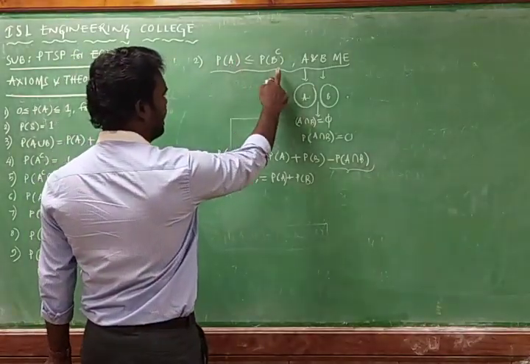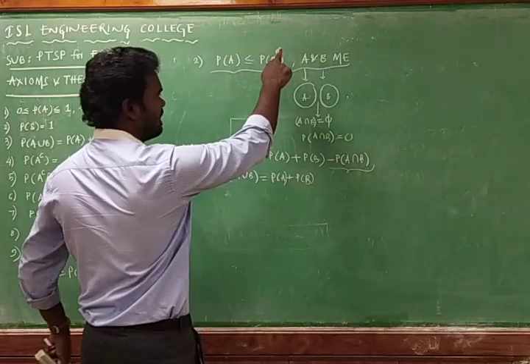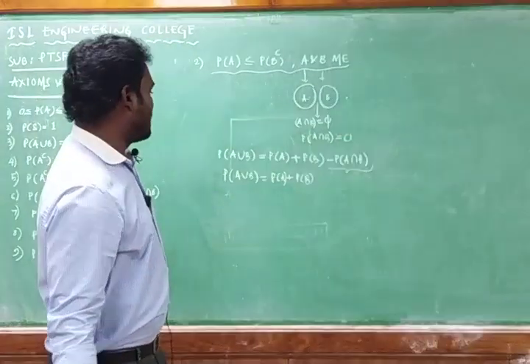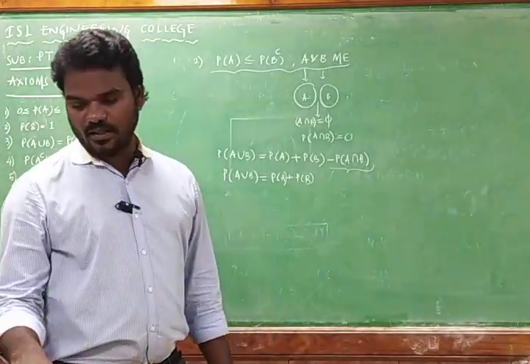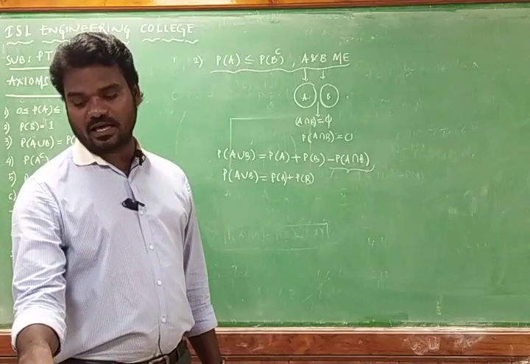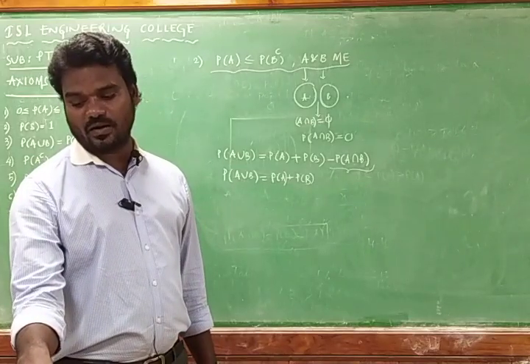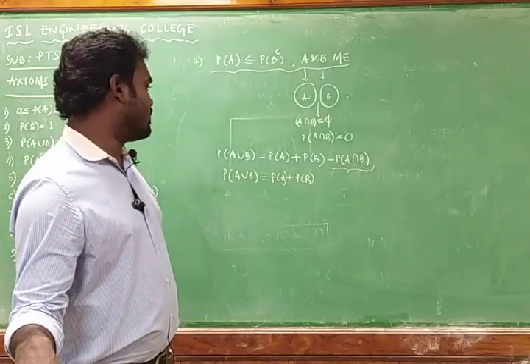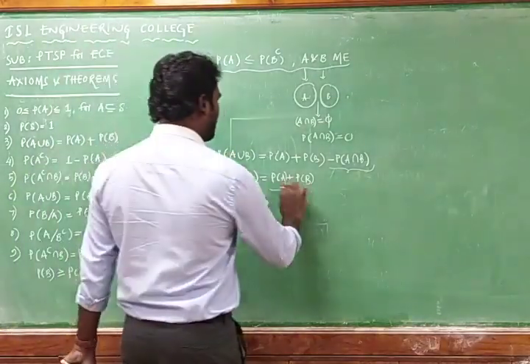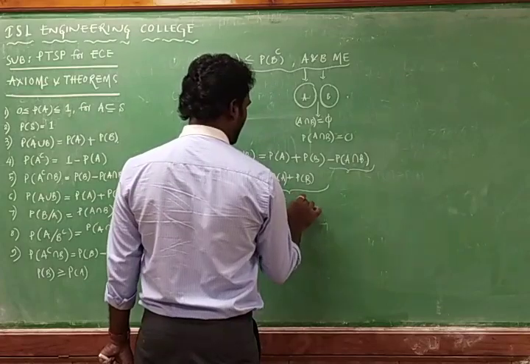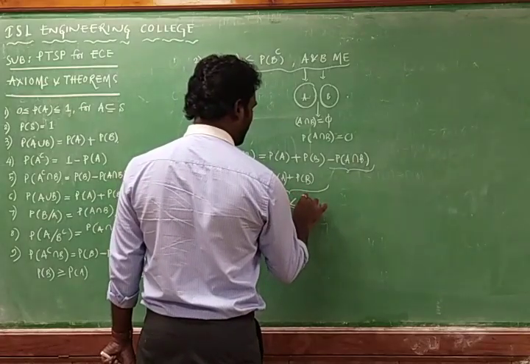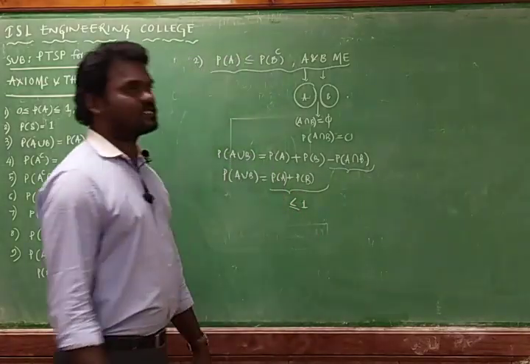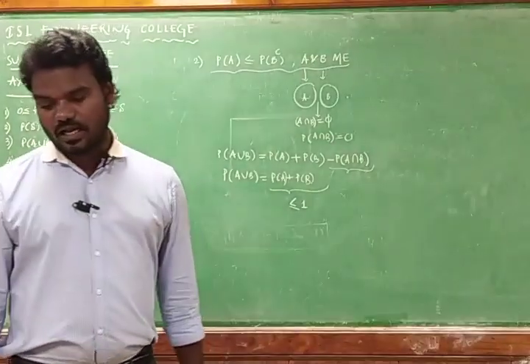Here we have to prove that probability of A is less than or equal to probability of B complement. We must prove this one here. The probability is always less than or equal to 1 only, that is from 0, it must be less than or equal to 1, so you can write this probability must be less than or equal to 1.